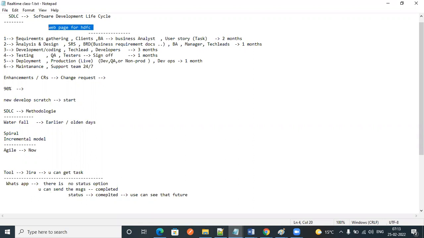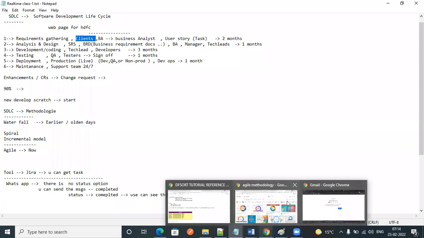Here, in requirements gathering, clients and the BA are involved. What they will do is come up with the requirements. They will tell us, okay, I need a web page like this. In that web page, I need a registration form and a login form. Better, I will show you.